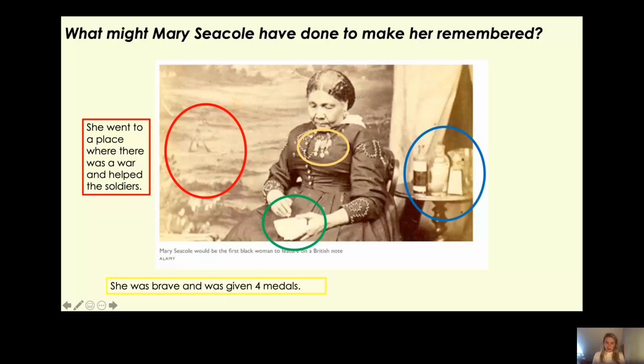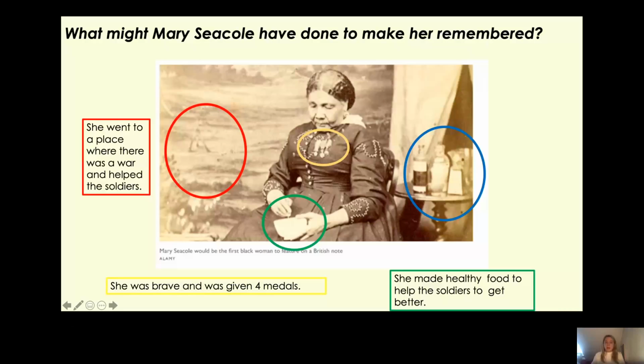Now, let's have a look at the green circle. What is in the green circle? Well, it looks like there's a bowl and she's holding something, isn't she? Maybe she's holding a spoon. Maybe it's got food inside it. Well, she made healthy food to help the soldiers get better.